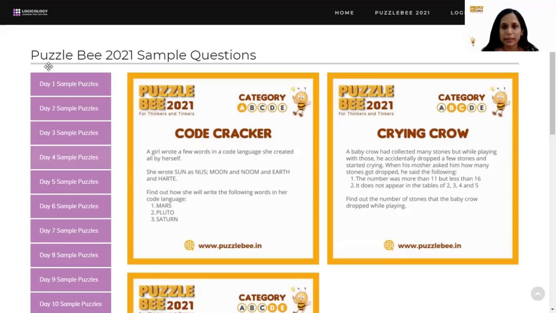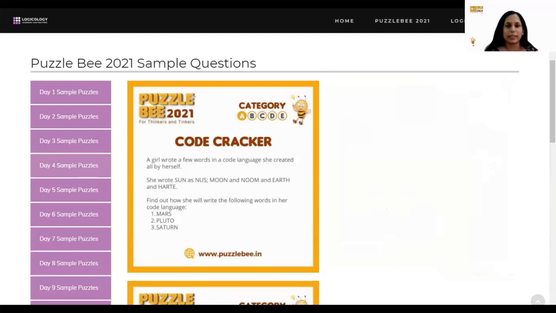I will quickly make a whiteboard here. Yeah, so let's begin. Now, what was this puzzle all about? A girl wrote a few words in a code language she created all by herself. Now, if she was a grade 1 or 2 girl, that's fantastic. If you are in grade 1 and 2 and you can come up with your own code language, you are doing amazing. You are really good with your logical capabilities. But let's see what this girl was doing.